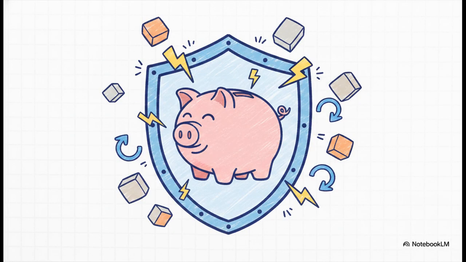So, the really crucial point we've uncovered today is that idempotency is way more than just some minor technical detail. It is a fundamental design philosophy. When you fully embrace at least once delivery and you design your systems to handle duplicates gracefully, you end up building architectures that are incredibly resilient, inherently trusted by your users, and significantly cheaper to maintain. Why? Because failure recovery just becomes a complete non-event.